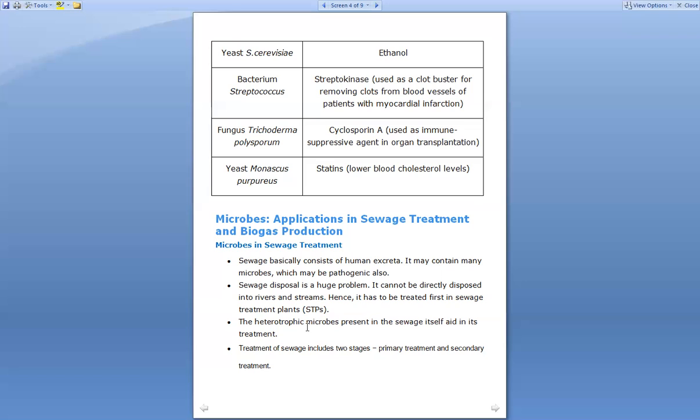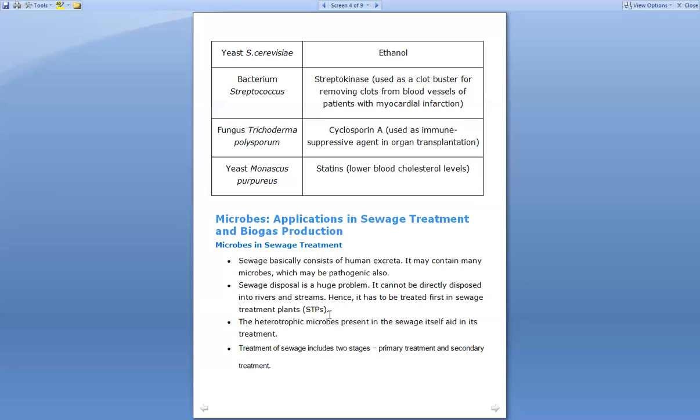So in India, as well as wherever we live, the disposal of sewage is a major problem observed these days. It cannot be directly disposed into the rivers and streams. Since it is a kind of sewage, it cannot be discarded inside the rivers or water streams. So for this reason, it has to be treated first in sewage treatment plants. These sewage treatment plants are simply said to be STPs.